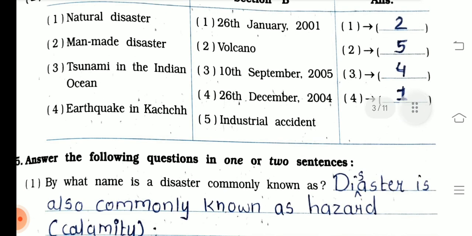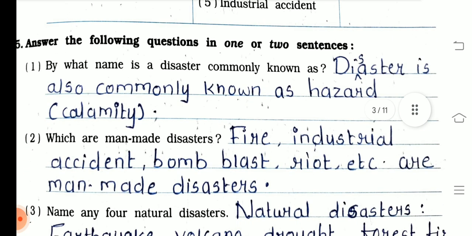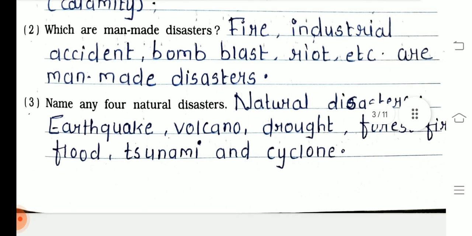Then next question, question number 5 is answer the following questions in one or two sentences. The first question, by what name is the disaster commonly known as? Disaster is also commonly known as hazards, that is calamity. Okay. Second question, which are man-made disaster? Fire, industrial accident, bomb blast, riots, etc. are man-made disaster. Name any 4 natural disasters. Natural disasters are like earthquake, volcano, droughts, forest fire.